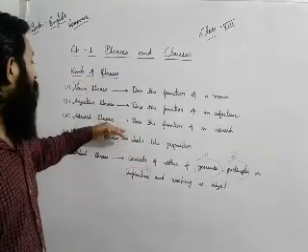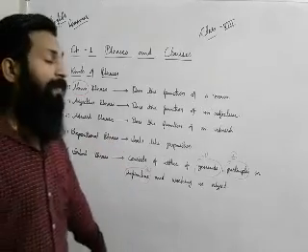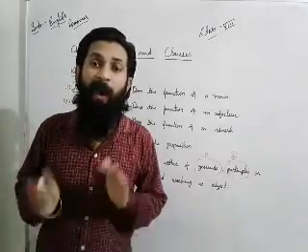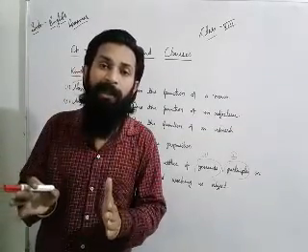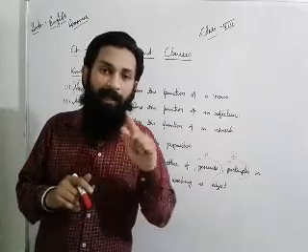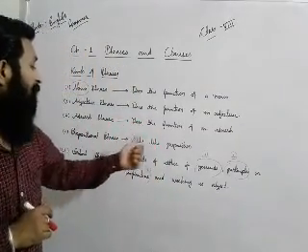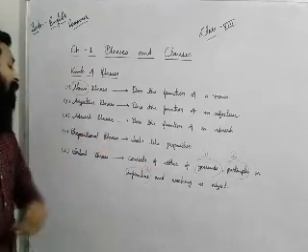That type of phrase is known as an adverb phrase. After that, the prepositional phrase: I am standing on the floor. On the floor starts with a preposition and works like a preposition, so this type of phrase is known as a prepositional phrase.